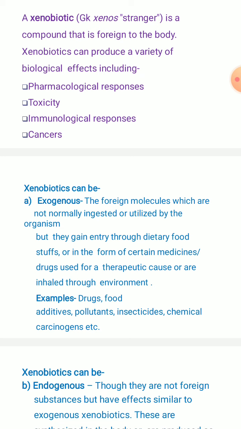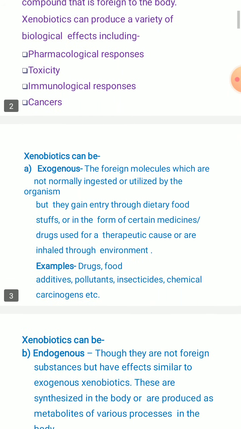For example, drugs, food additives, pollutants, insecticides, chemicals, and even carcinogens.